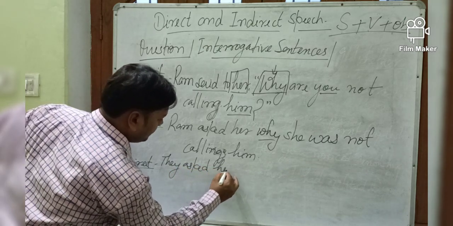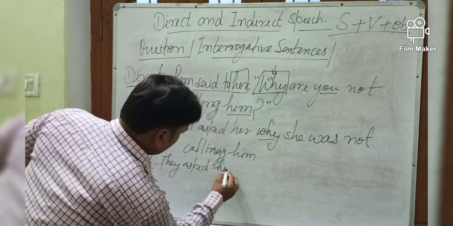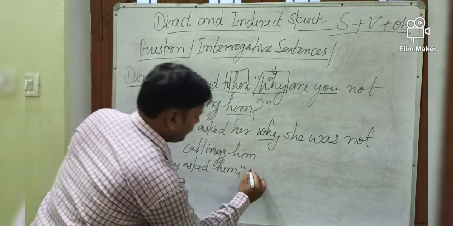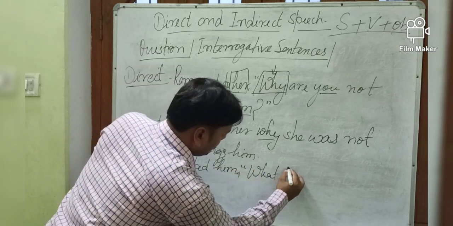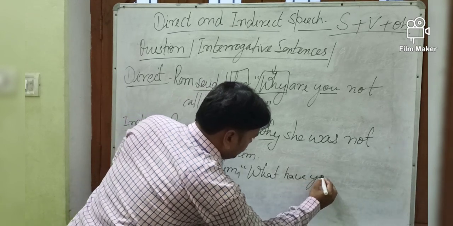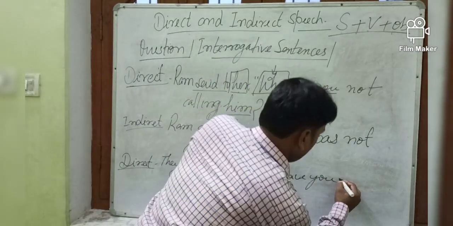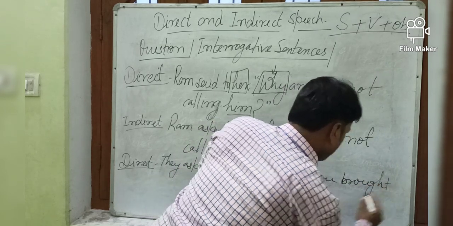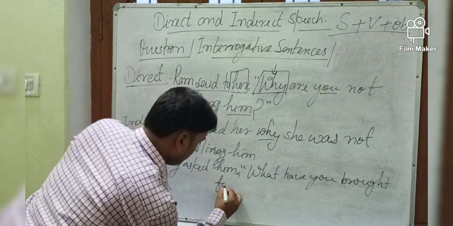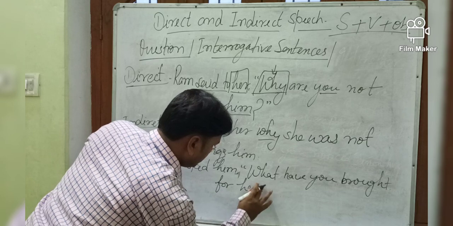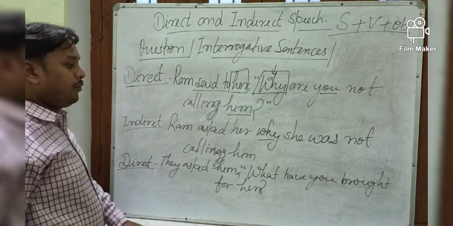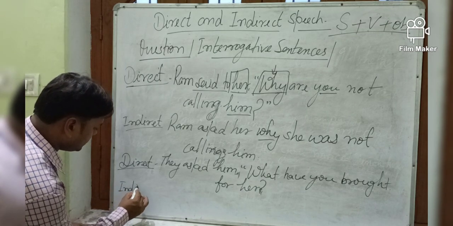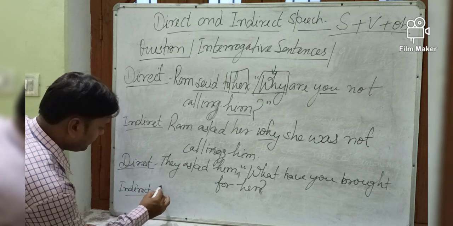They asked him, you can write down, "They asked him, 'What have you brought for her?'" So what will be the indirect of this sentence?